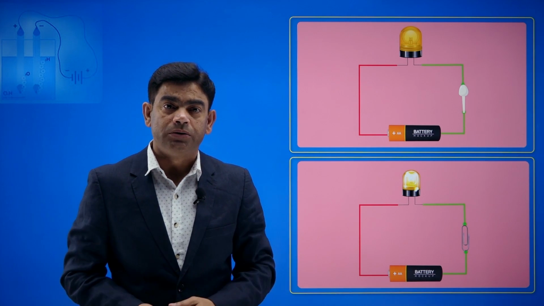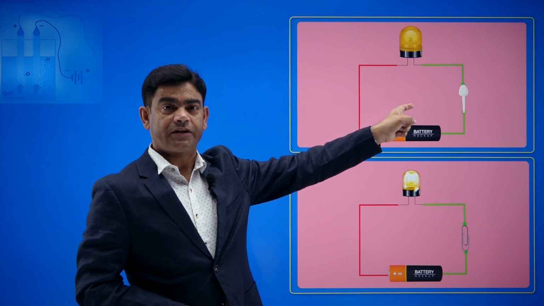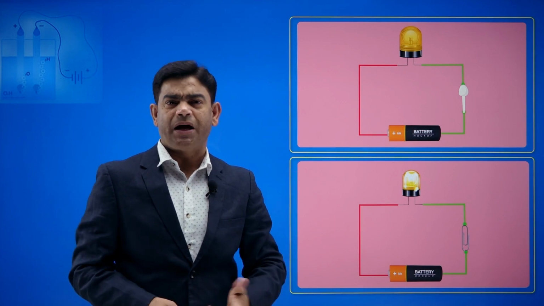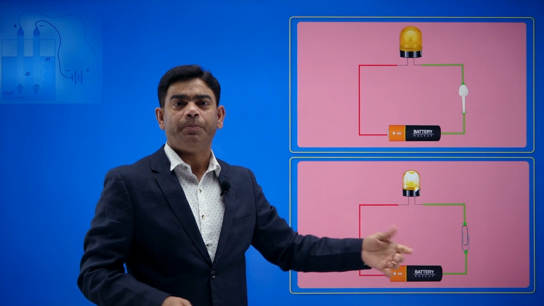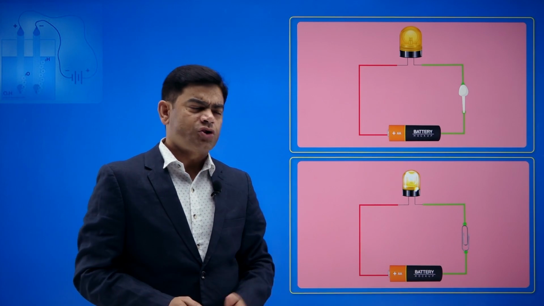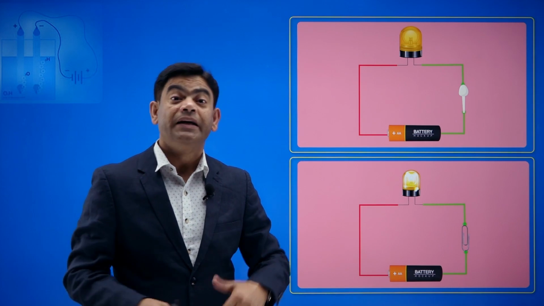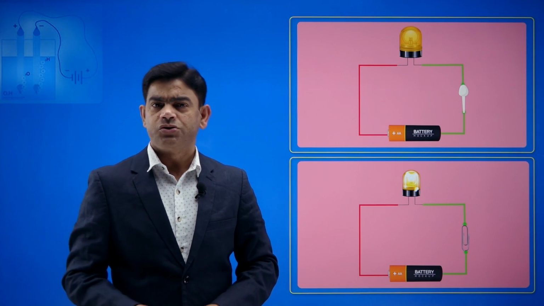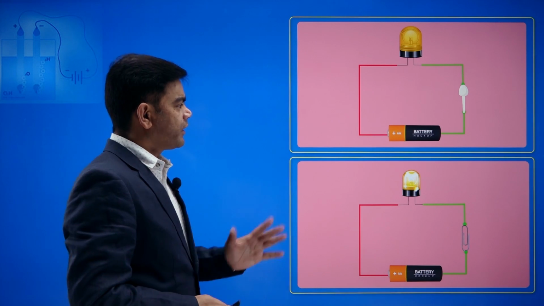So what do we conclude? This is a conductor, that is not a conductor. The plastic spoon, or plastic, is not a conductor, whereas this metallic pin, so metal, is a conductor. So this way you can classify conductors and insulators, the articles which you have.